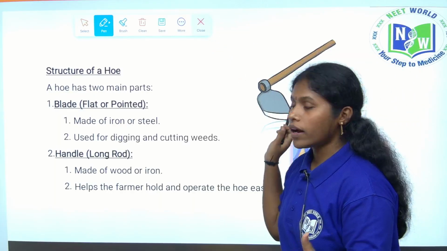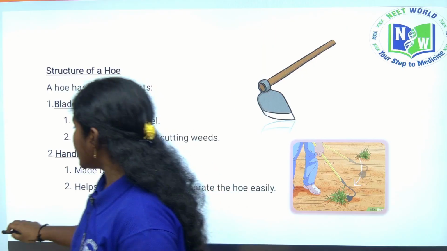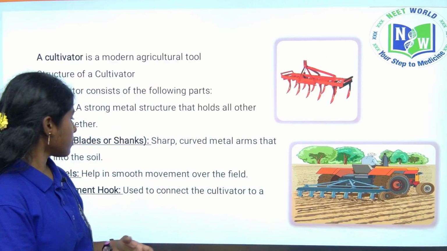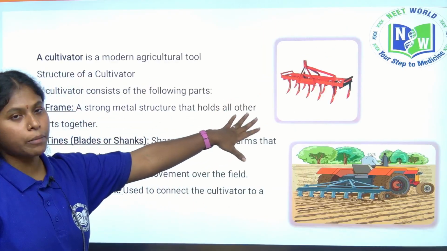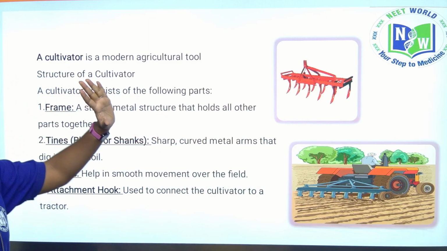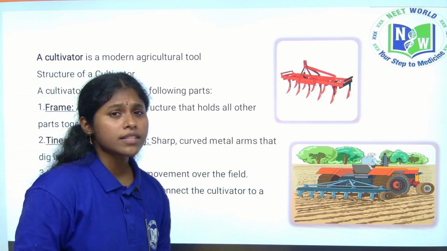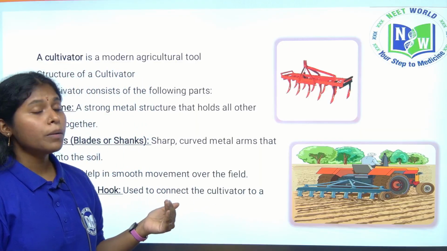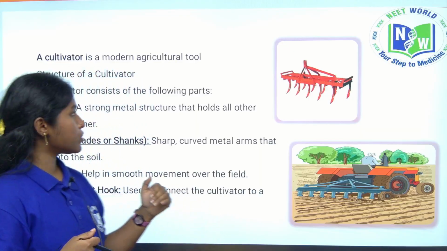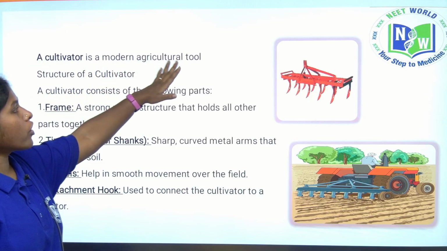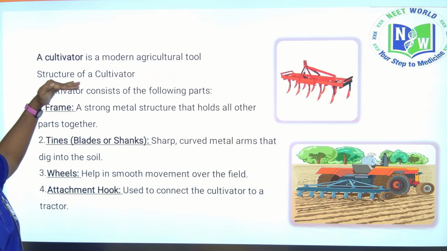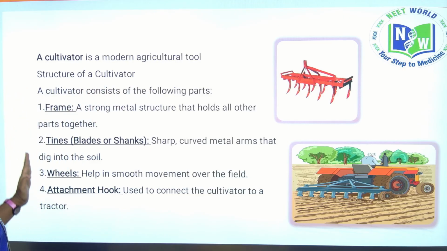The plow and the hoe are traditional methods, and the cultivator is the modern method tool. It reduces the labor and the time of plowing. A cultivator is a modern agriculture tool. The structure of the cultivator has three parts.